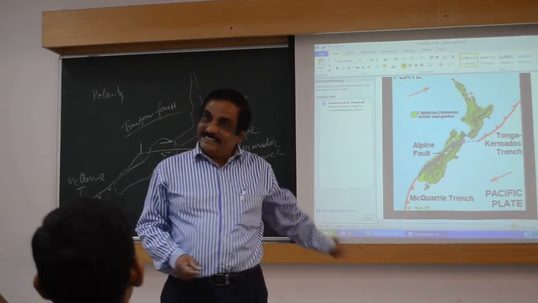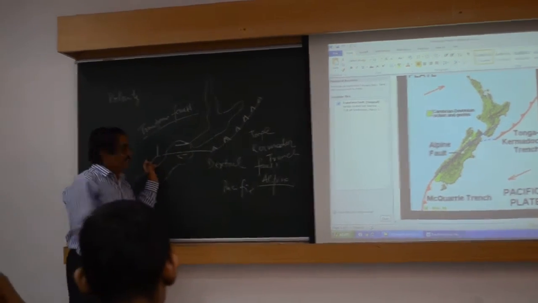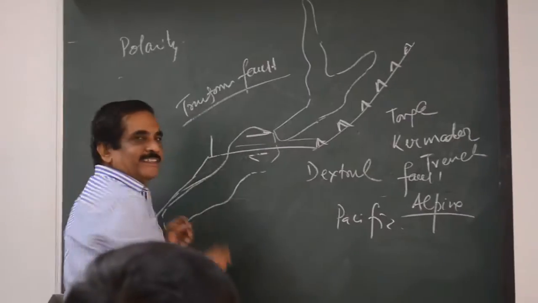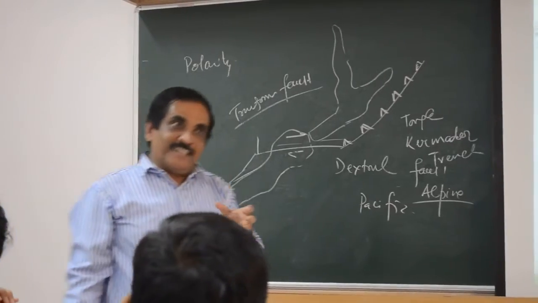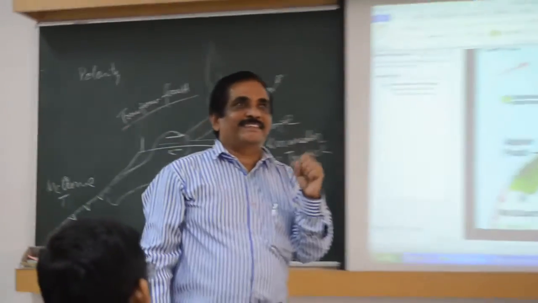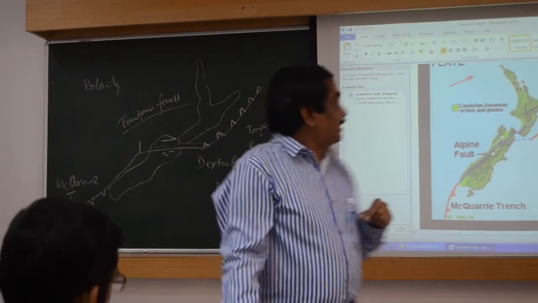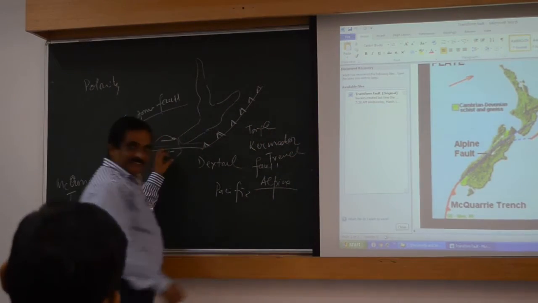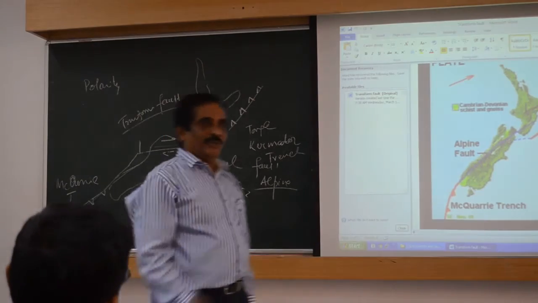Why? Same reason. Because this transform margin is not a single fault, you know. It has many such faults within it, in echelon arrangements. Because of these echelon arrangements, some part is pressed down, some part is uplifted. So those topographies are the expression of this echelon arrangement and the shear. You understand this part?